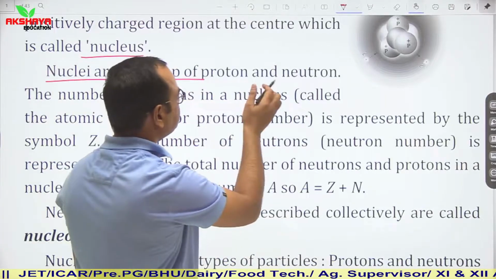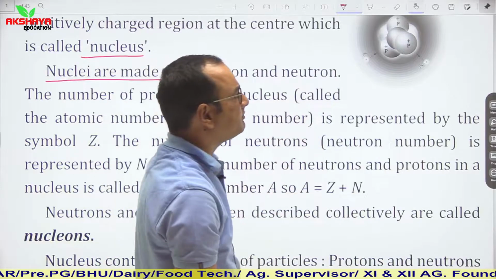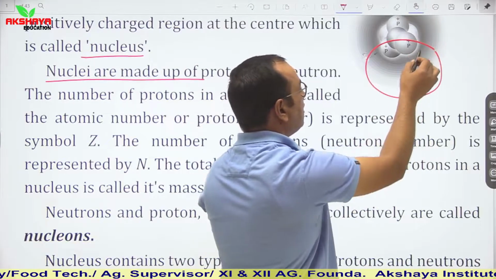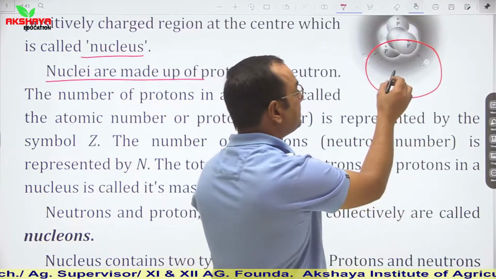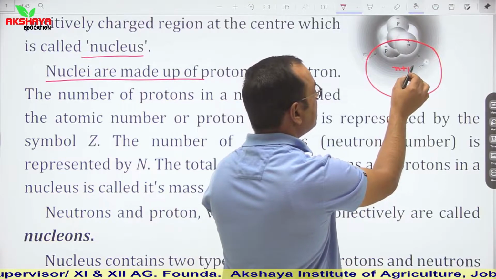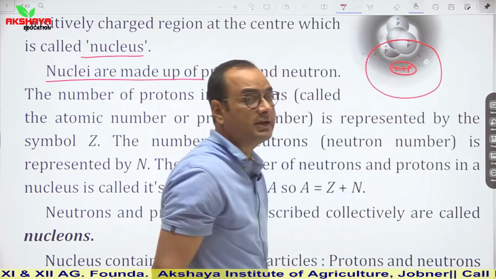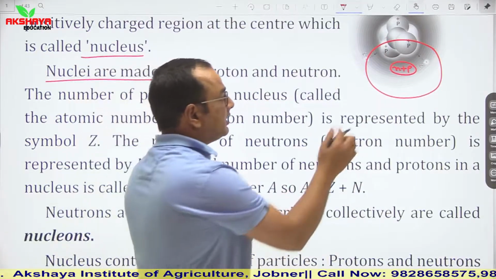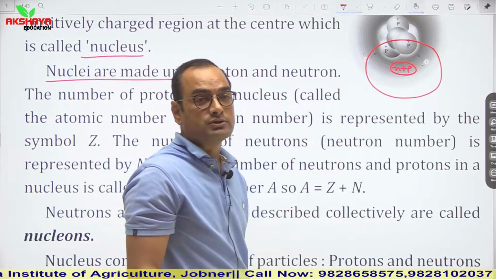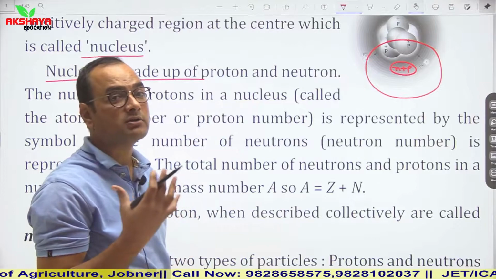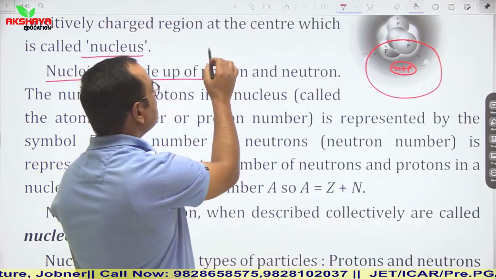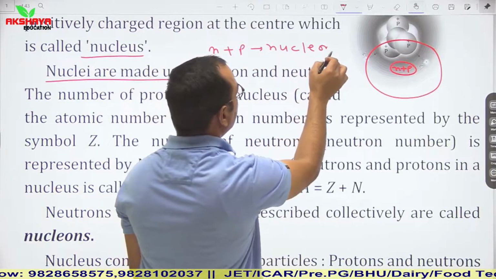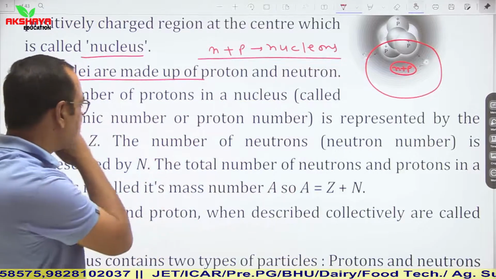During the study of the alpha particle experiment, Rutherford explained that the whole mass of an atom is concentrated at a certain region which is situated at its center, and this region is known as the nucleus. The nucleus contains neutrons and protons. Neutrons and protons are the main constituents of a nucleus. These are combinedly known as nucleons. Clear? So this is the general idea.